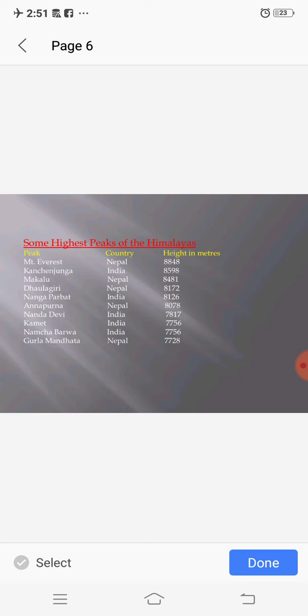Next is Kamet. It is in India. Height is 7,756 meters. Next, Namcha Barwa. It is in India. Height is 7,756 meters. And last is Gurla Mandata. It is in Nepal. The height is 7,728 meters.